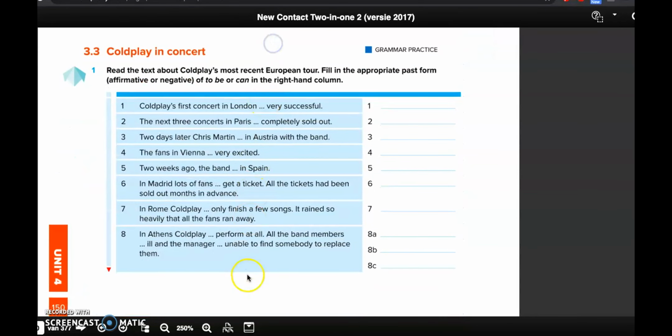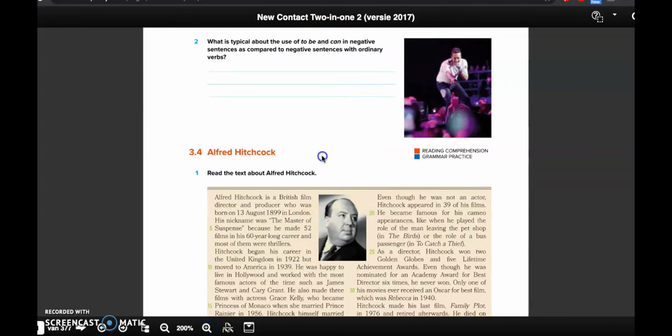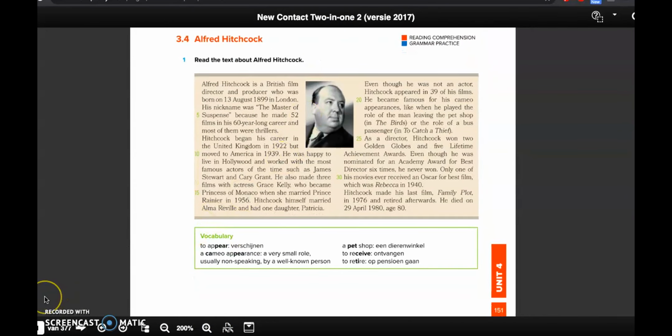Next exercise is 3.3. You have to fill in the appropriate past form. It can be affirmative or negative, bevestigend of ontkennend, of to be or can. Don't forget to complete the rest of the exercise on page 151. Exercise 3.4 is a reading comprehension. It's a text about Alfred Hitchcock. You read the text with the help of the vocabulary list. You can perhaps also highlight the new words in the text.